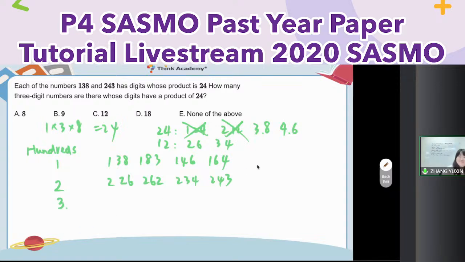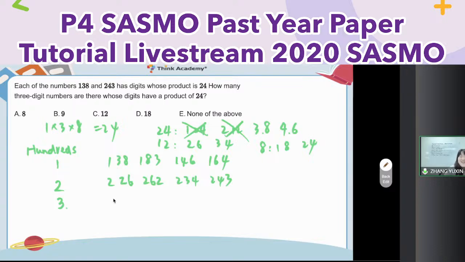How about 3? So 24 divided by 3 at first. So I only need to find out the factors for 8. So for 8, 1 and 8, 2 and 4. Okay, so only 4, right? As well, you can also list out. If you do not know what the multiplication principle is, I already forgot what we learned in P3. What is the addition principle? Forgot it? No worries. List out.